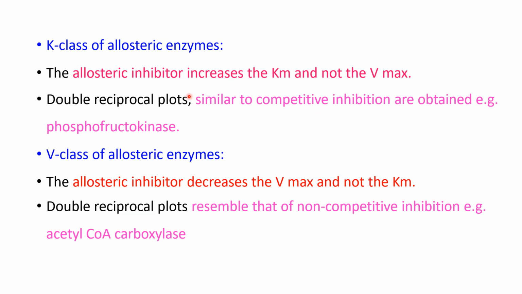So there are two types of allosteric enzymes, K class and V class. In K class enzymes, the allosteric inhibitor increases Km and not Vmax, and the double reciprocal plot will be similar to competitive inhibition. In V class enzymes, the allosteric inhibitor decreases Vmax and not Km. So here it will be just like non-competitive inhibition. The double reciprocal plot will be just like non-competitive inhibition.